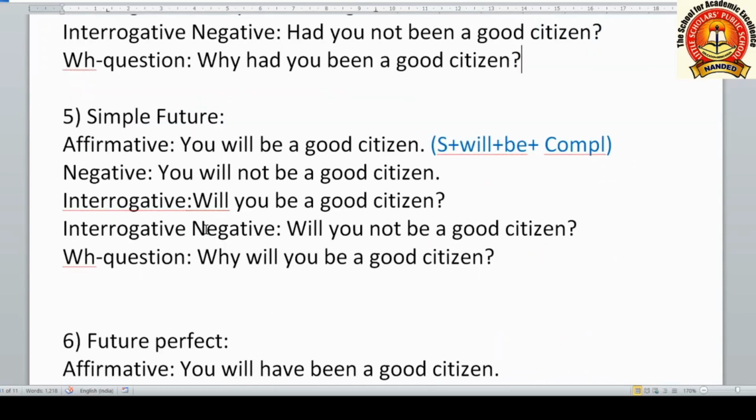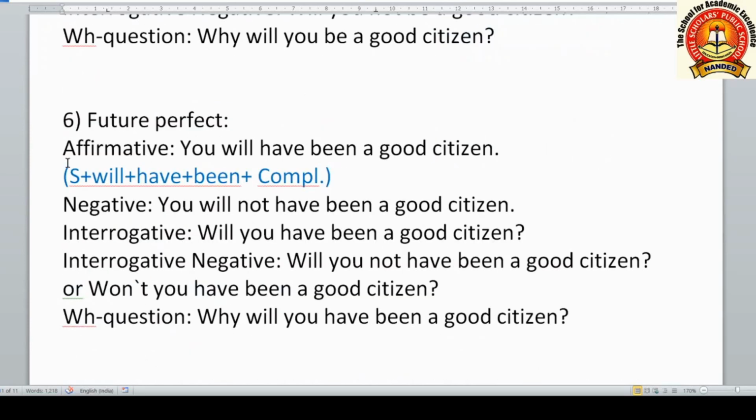Now simple future, you will be a good citizen. Here formula will be subject plus will plus be plus complement. Now negative sentence, you will not be a good citizen. Interrogative, will you be a good citizen? Interrogative negative, will you not be a good citizen? And WH question, why will you be a good citizen?